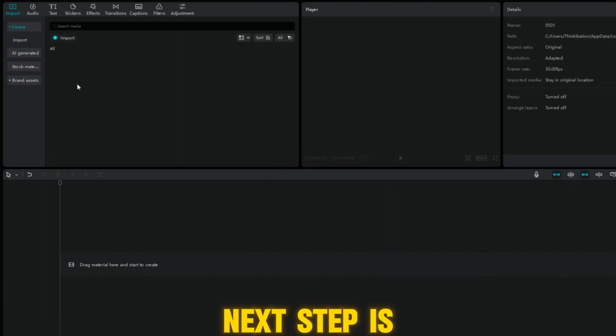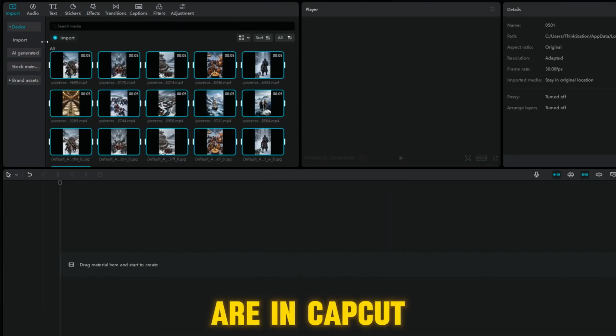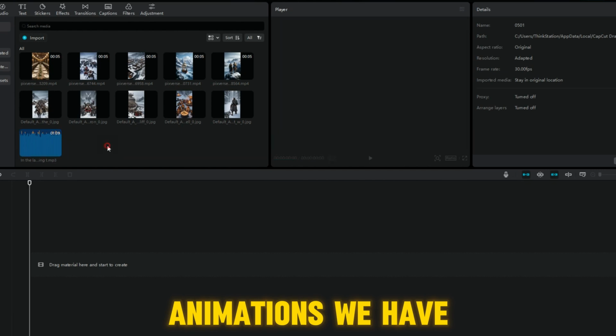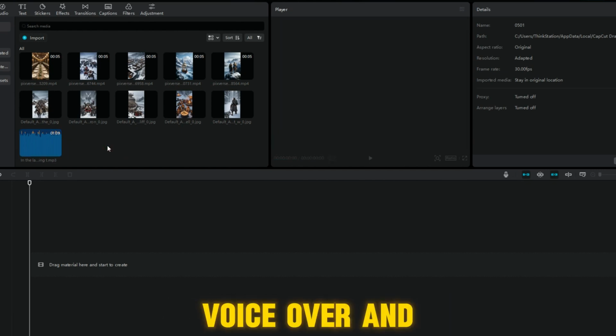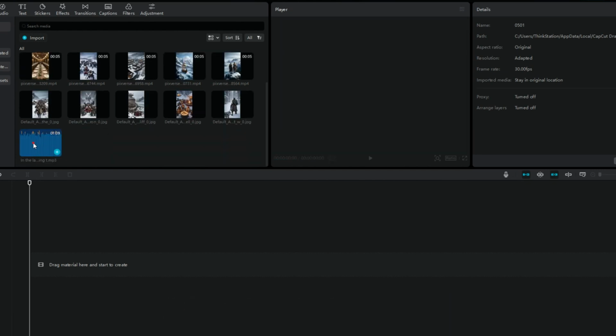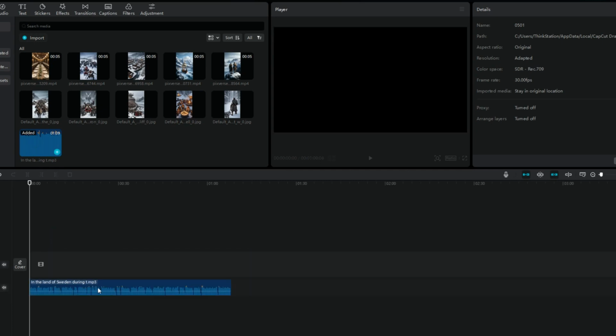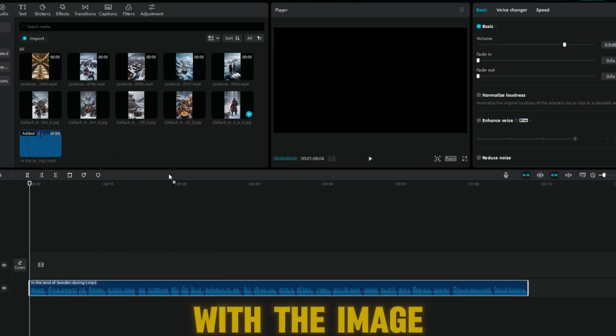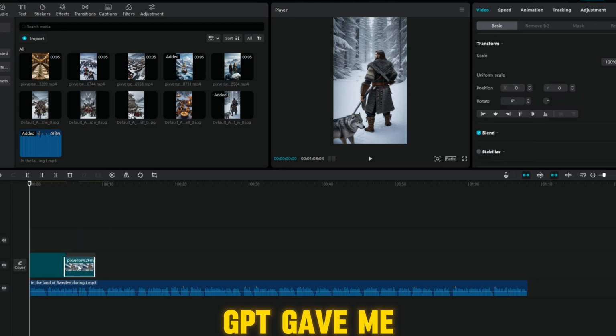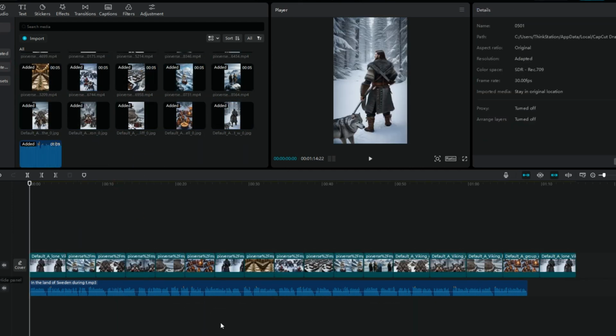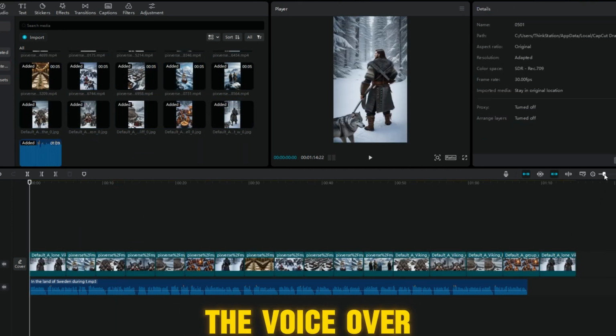So now the next step is editing in Capcut. Now once you are in Capcut, import all the animations we have made so far, voiceover and the audio that you have chosen. So first of all, I'm going to add the voiceover. Now I have to sync up the parts of the story with the image that ChatGPT gave me for each section of the story.